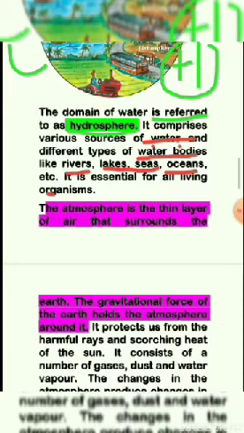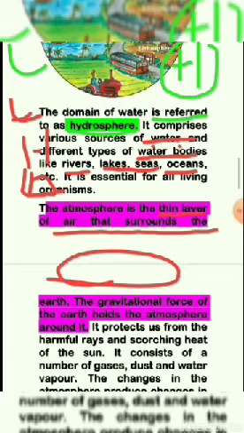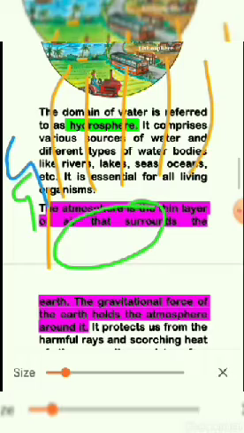Next we come to our atmosphere. First we finished the lithosphere, then the hydrosphere, then we come to the atmosphere. The atmosphere is a thin layer of air that surrounds the earth. It is the earth and the atmosphere which surrounds the earth, and it is held to the earth mainly by gravitational force. Suppose this one is the earth. The atmosphere is connected with the earth due to gravitational force.